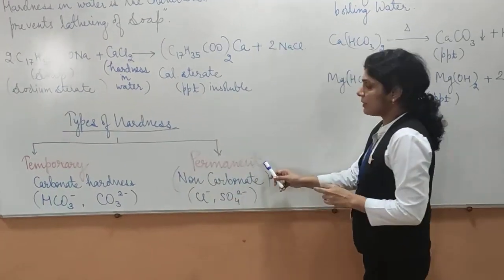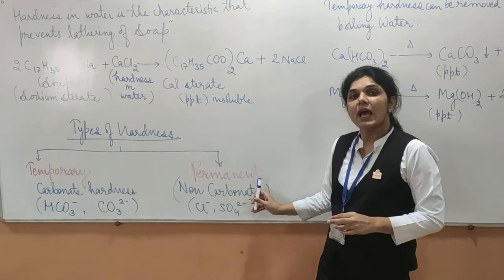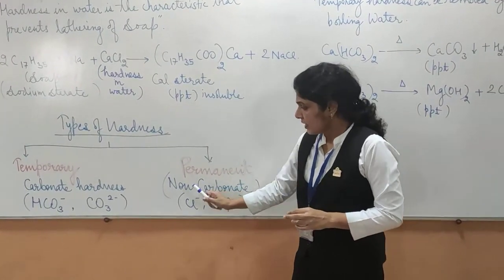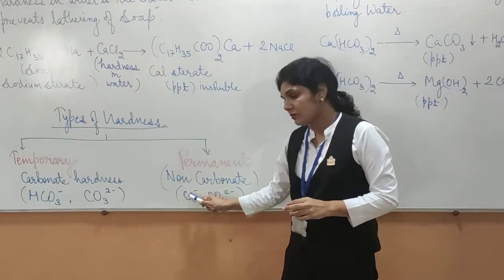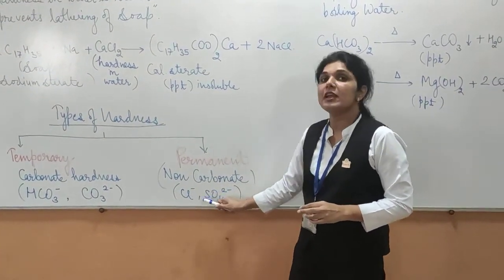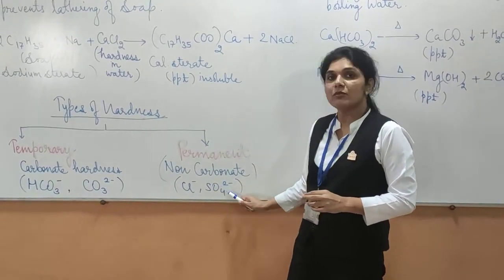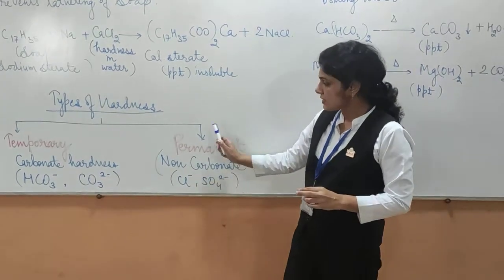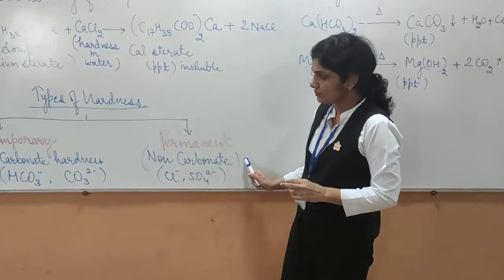Now we will come to permanent hardness, also known as non-carbonate hardness, and the salts that are responsible for permanent hardness are calcium and magnesium salts: calcium chloride, magnesium chloride, calcium sulfate, magnesium sulfate, sulfates of iron, sulfates of aluminium, and aluminum chloride. These are the salts that are responsible for permanent hardness in water.